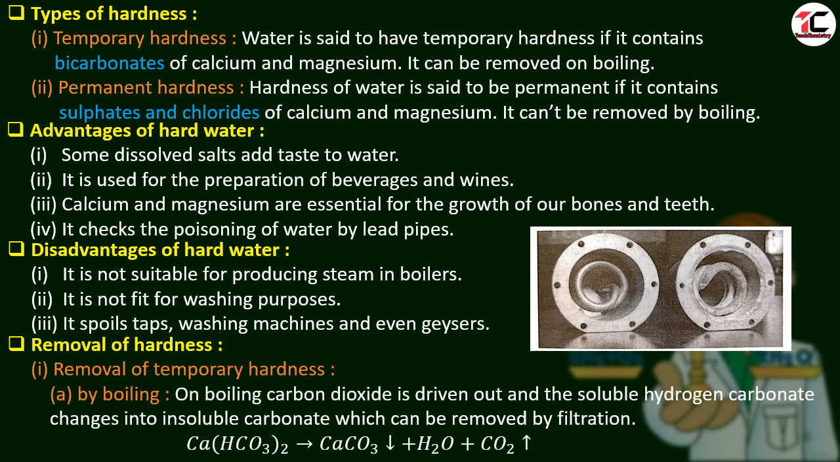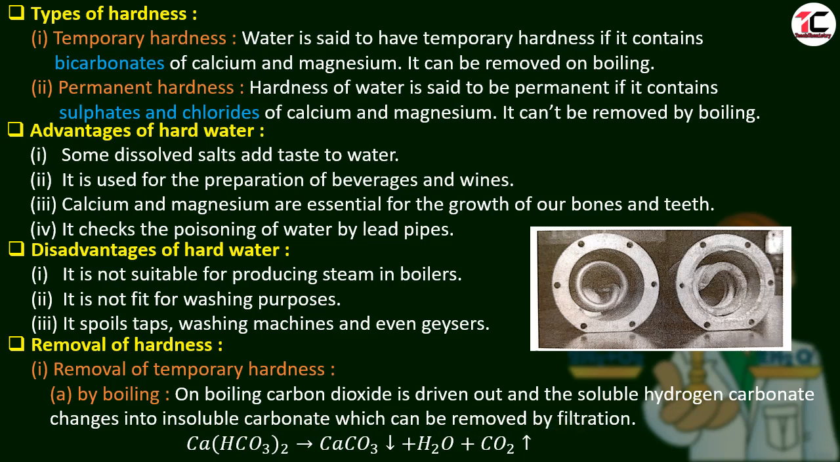How can we remove the hardness of water? There are two types of hardness, permanent and temporary. Let us see the removal of temporary hardness of water. The first method is by boiling, a very simple method. On boiling, carbon dioxide is driven out and the soluble hydrogen carbonate, that is bicarbonate, changes into insoluble carbonate, which can be removed by filtration.